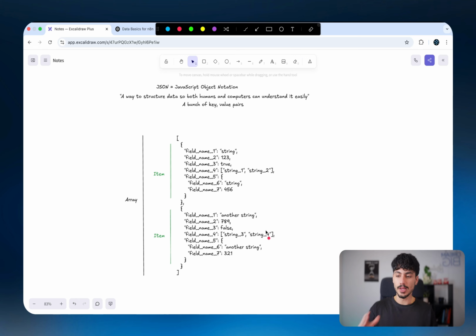Now, the reason why looking at these different data types is super important is that in n8n, we handle data using what we call JSON or JavaScript Object Notation. Now, JSON is just a way to structure data so that both humans and computers can understand it easily, because it's basically just written as a bunch of key and value pairs.